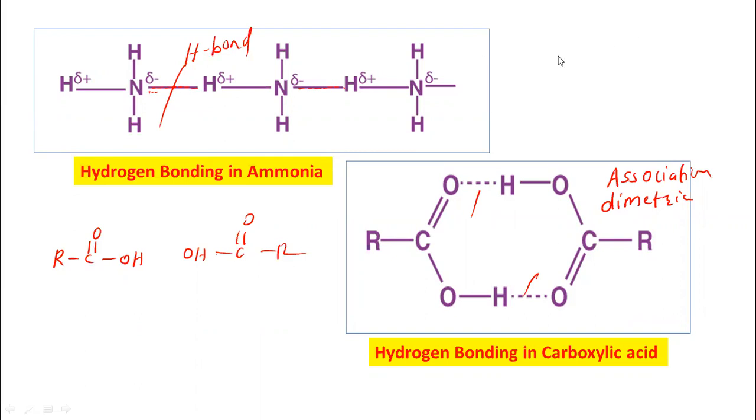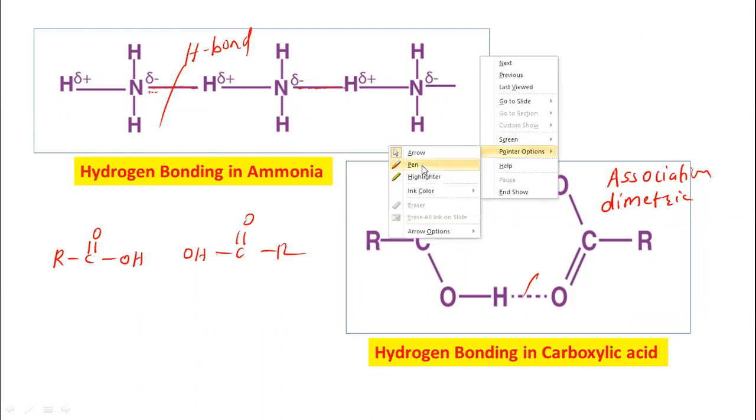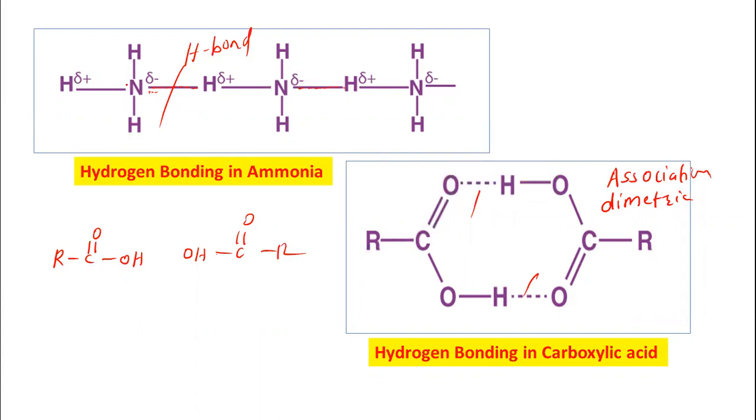So there is hydrogen bonding between the nitrogen of this molecule, which is more electronegative than hydrogen and so carries the negative charge, and now it is linked to the hydrogen of the other ammonia molecule, where this hydrogen carries the positive charge.